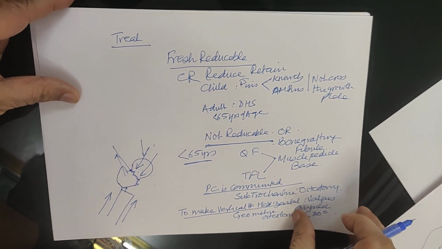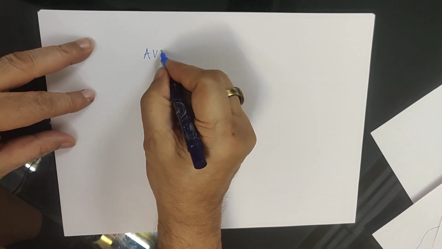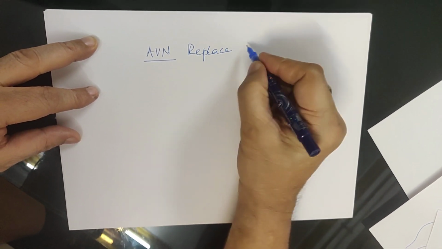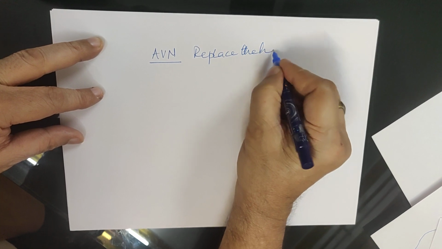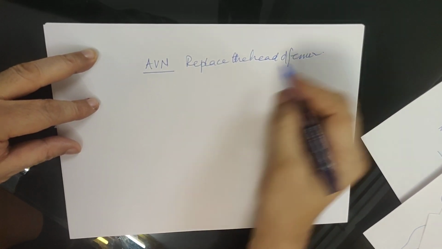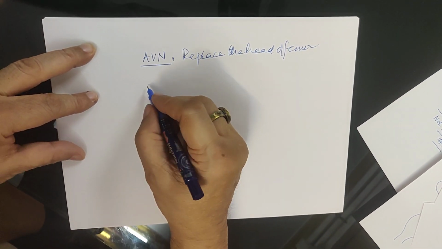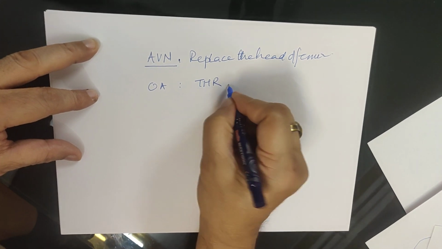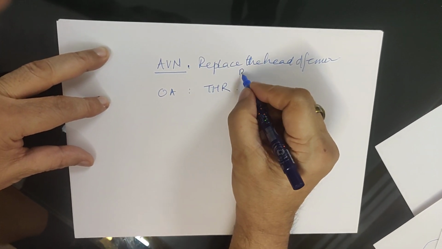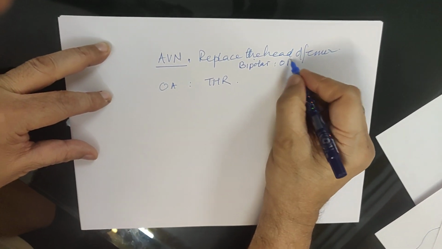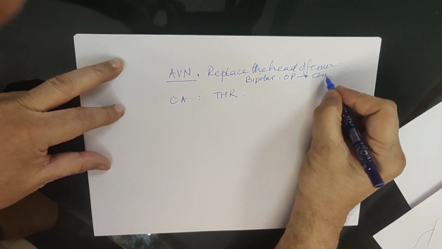Now, in case there is avascular necrosis, you replace the head of femur. So this is bipolar. If there is osteoporosis, you do a cement fixation.